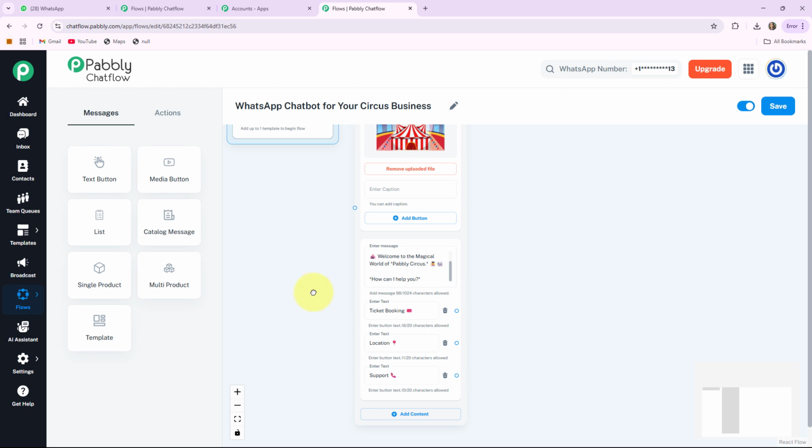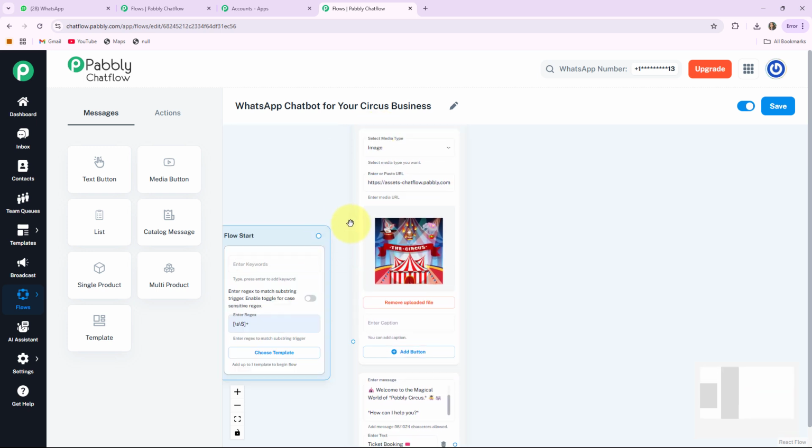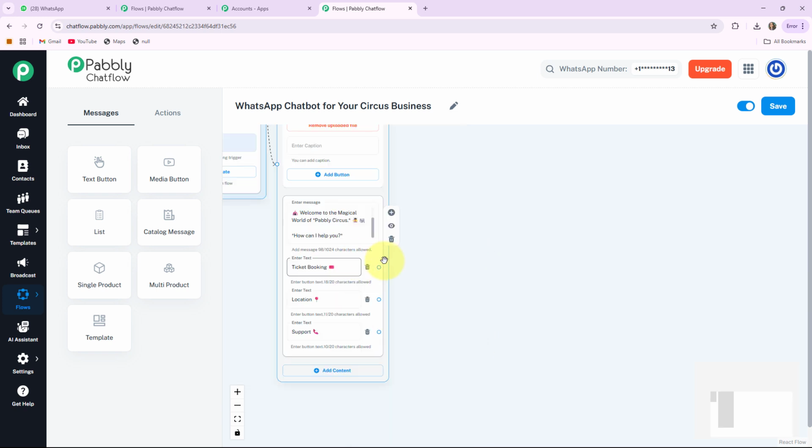Now I'll connect the starting point of my flow to the welcome message which I wrote for my customer by clicking on this circle, dragging a line, and connecting this line to this circle. See, it is connected. After that, when my customer wants to book a ticket in my circus, they will click on this button. For this, my bot will respond to them.